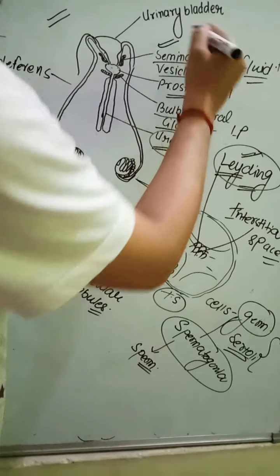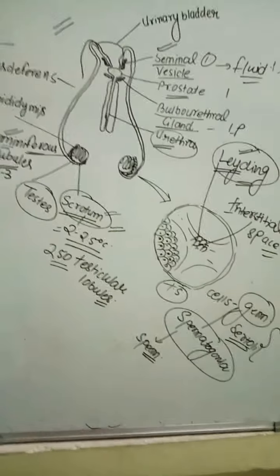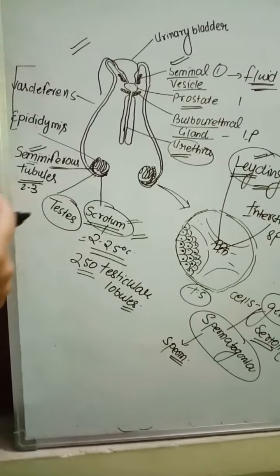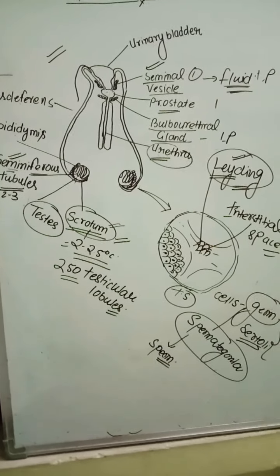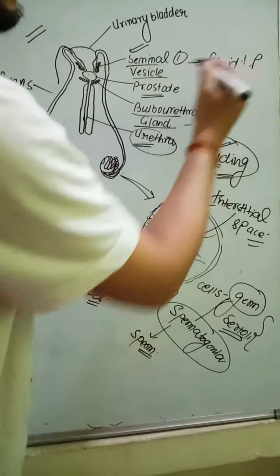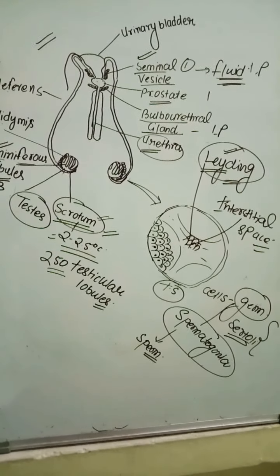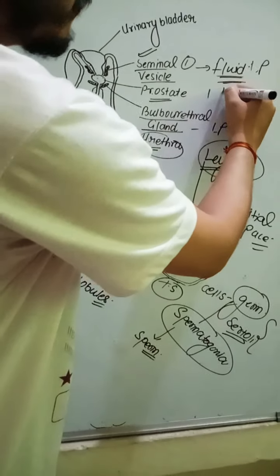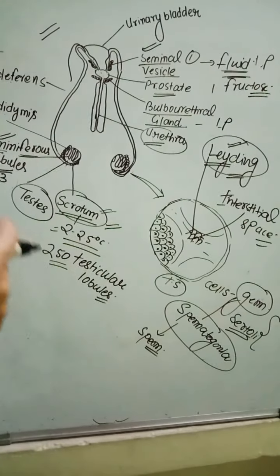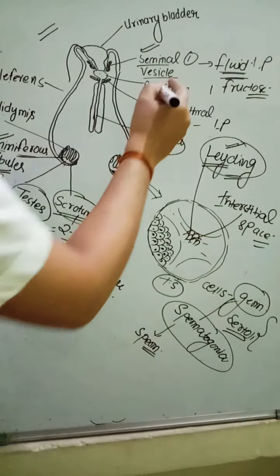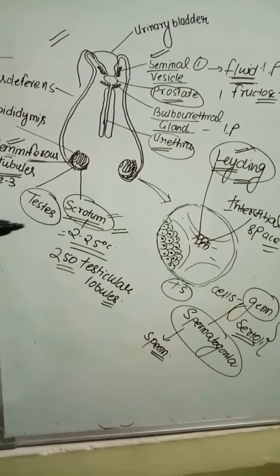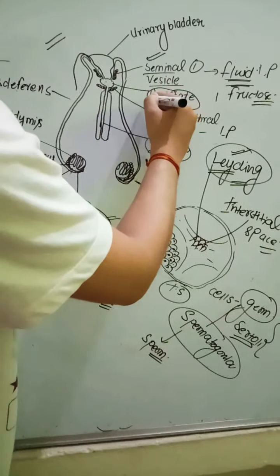The seminal vesicle, which is one pair, secretes a fluid called seminal fluid. This seminal fluid makes up most of the composition of semen. It contains calcium and fructose. This fructose helps in the nourishment and provides energy to the sperm. The prostate gland also secretes a thin and milky secretion which also helps in the formation of semen.